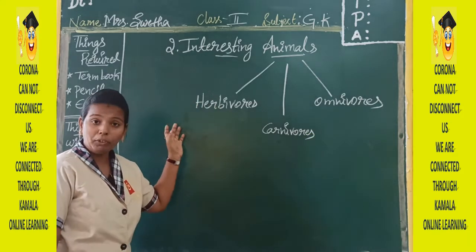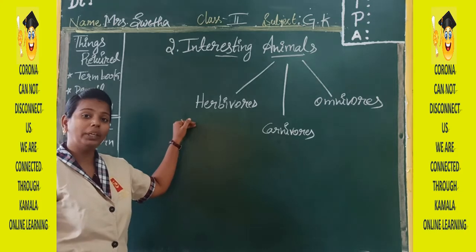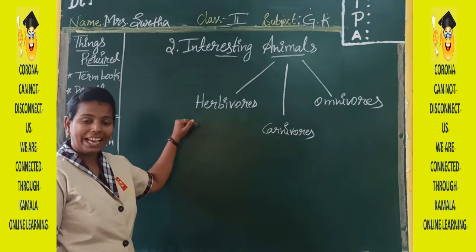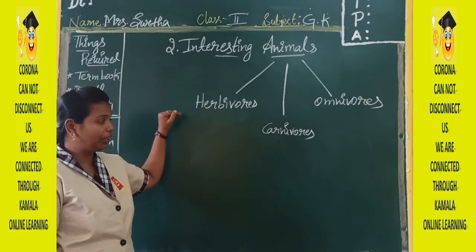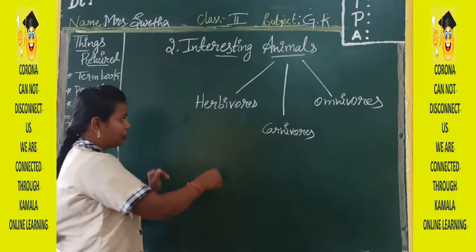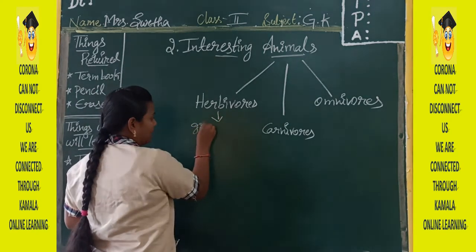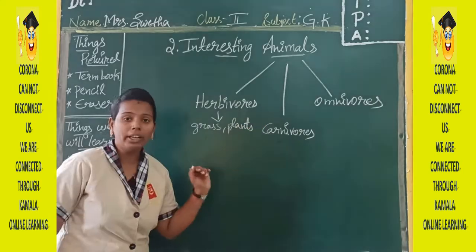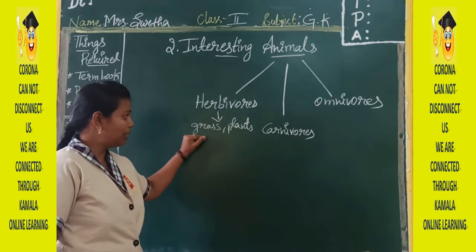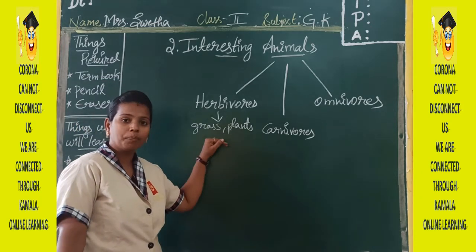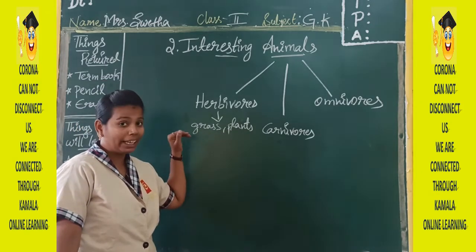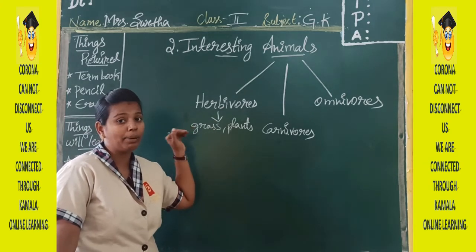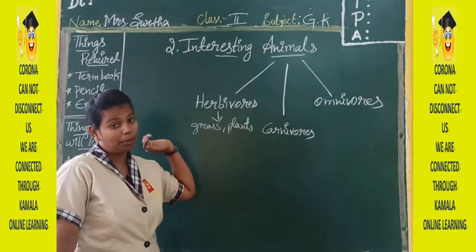Okay, what are herbivorous animals? The animals which will eat the grass. Okay, which will eat plants, grass, small leaves, leafy vegetables like that. Okay, animals which eat grass and plants are called herbivorous animals. Okay, herbivorous animals will eat grass or plants. So can you guess any animal which will eat this grass and plants, which are called herbivorous?